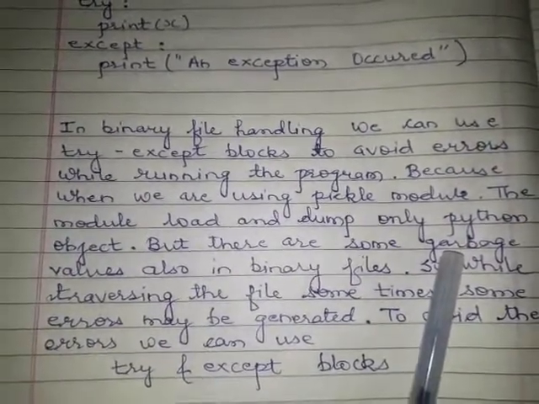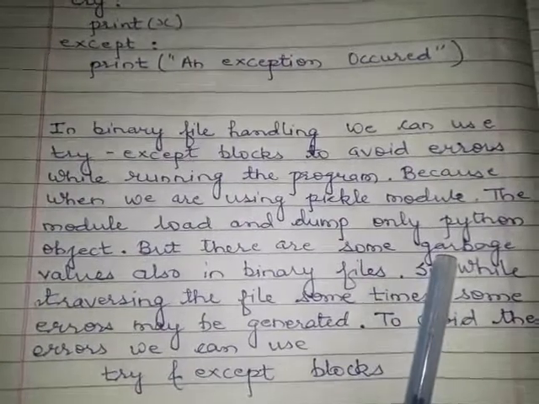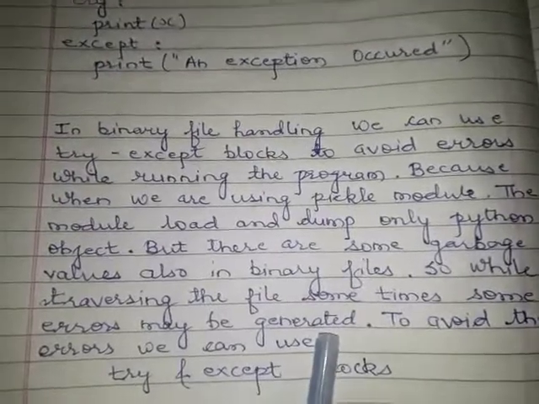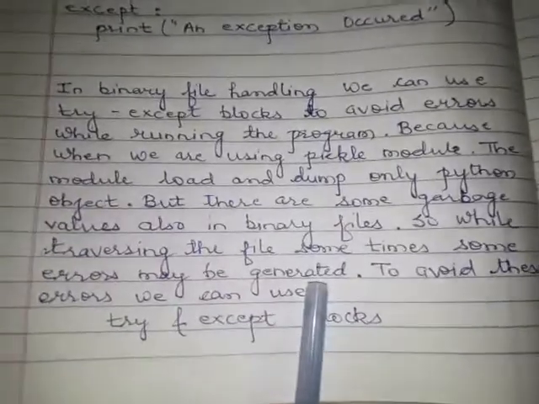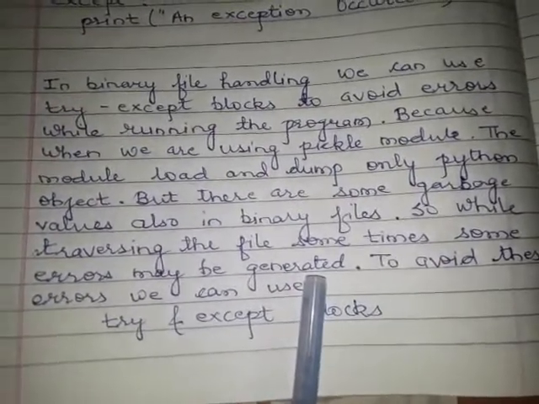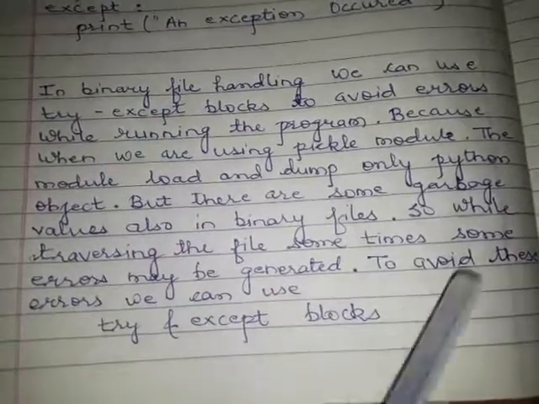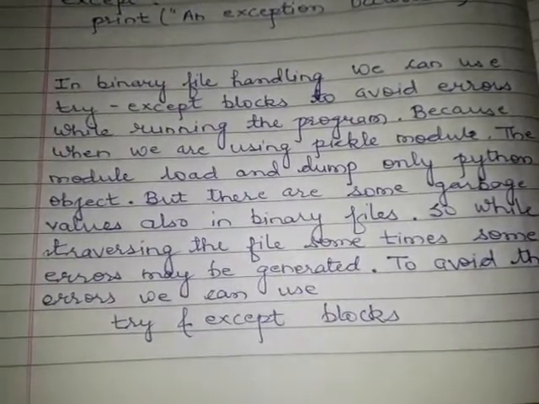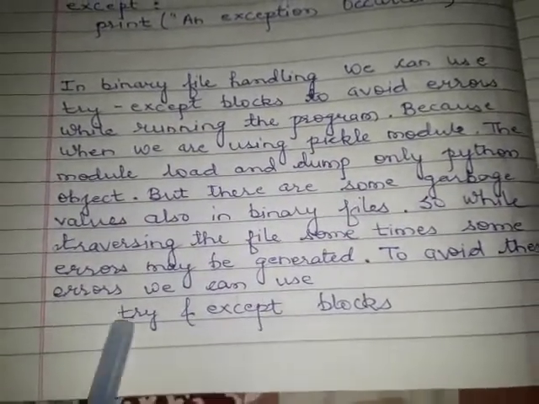So in binary files some extra data is written, except our data. While traversing the file, sometimes some errors may be generated. If you are going to read the file, print the file, or put some condition and traverse the file, there is a possibility of error generation. To avoid these errors, we can use try and except block in binary file traversing. I will show in our next example in binary file manipulation how we can use this.